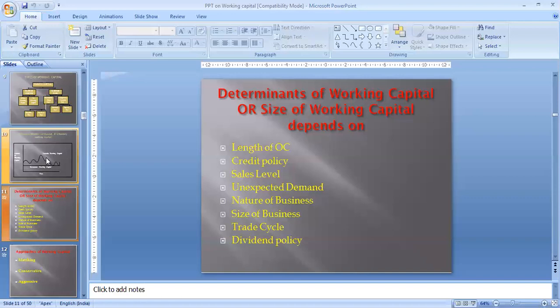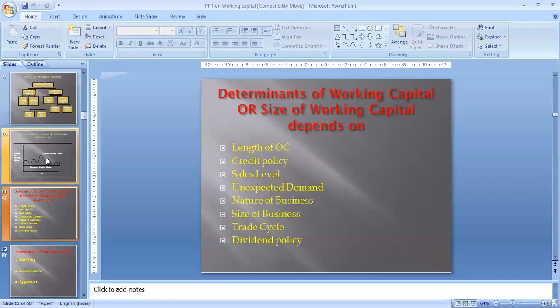Now, dividend policy. Like if your company is paying regular dividend to its shareholders, and dividend is always paid in cash. Dividend payment is also an expense for a company. It's a short-term expense, and a regular expense, because you are paying dividend maybe monthly, quarterly, or annually. So if the company has a policy of paying regular dividend, then for paying this dividend, the company requires working capital. Okay? So when the company is opting for the regular dividend policy, the company has to maintain an extra amount of working capital.